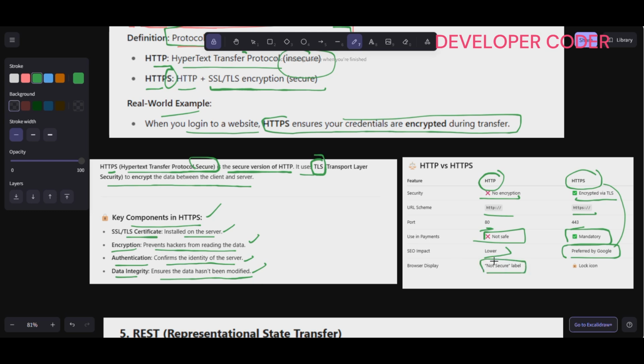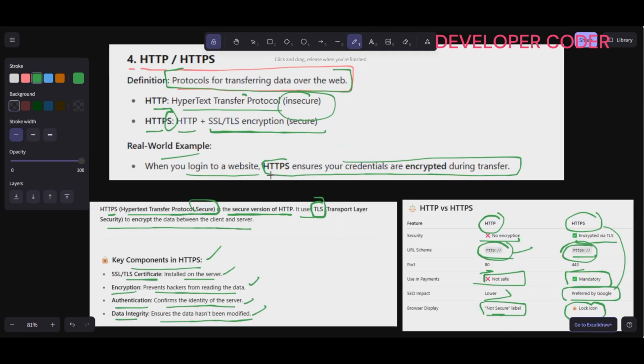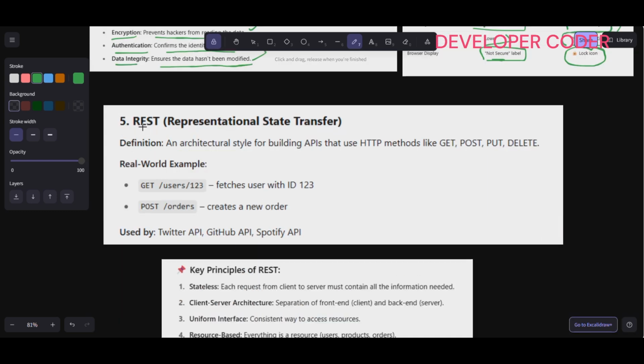So if you see the lock icon, then definitely that website starts from the HTTPS URL. If you see "Not secure", then definitely that website starts from HTTP. So this is nothing but your HTTPS.